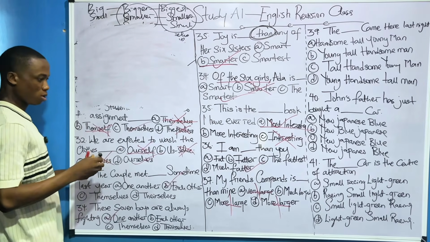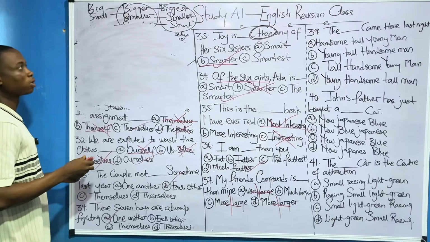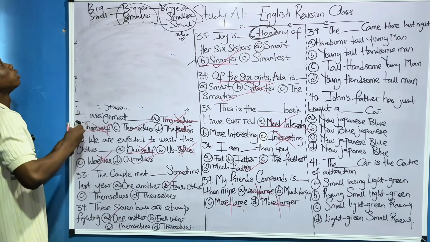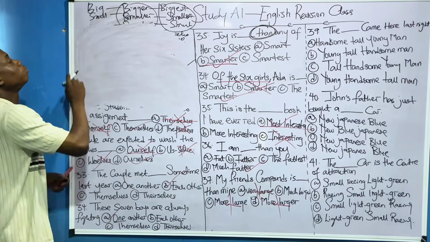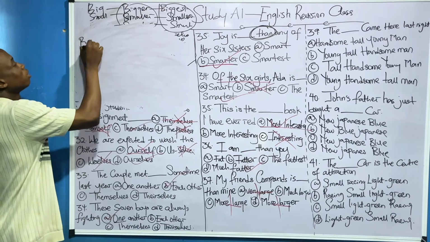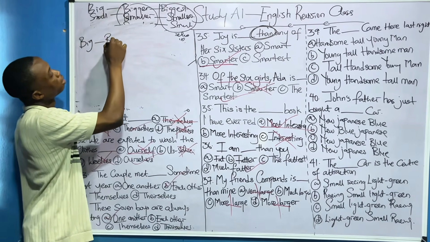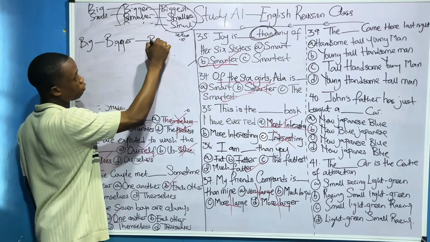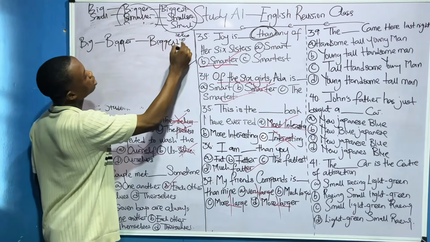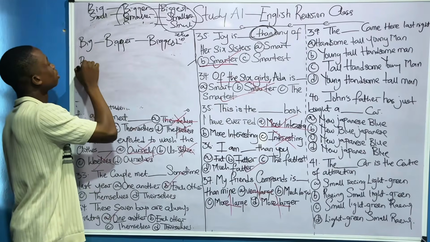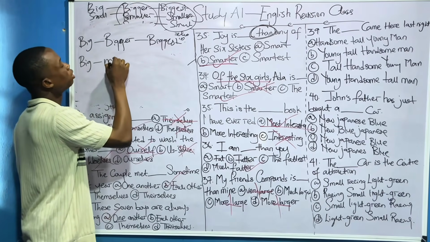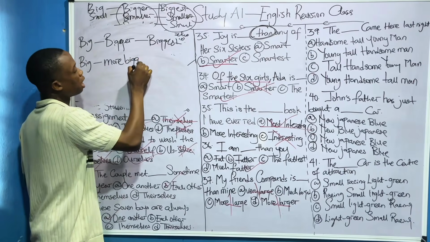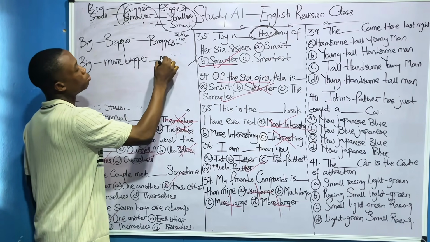Normally, we can say big, bigger, biggest. We can say that one. All of you know that one. But we cannot say big, more big, or more bigger, and most bigger.